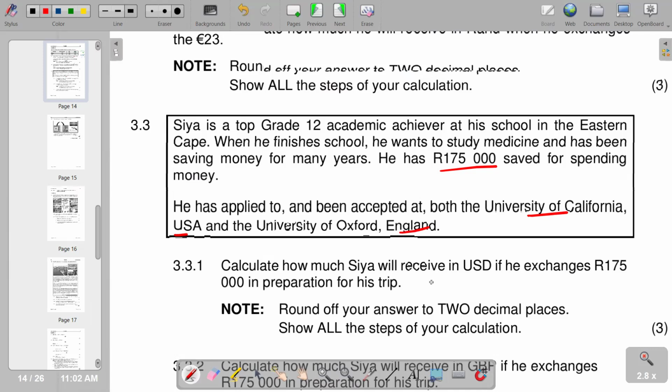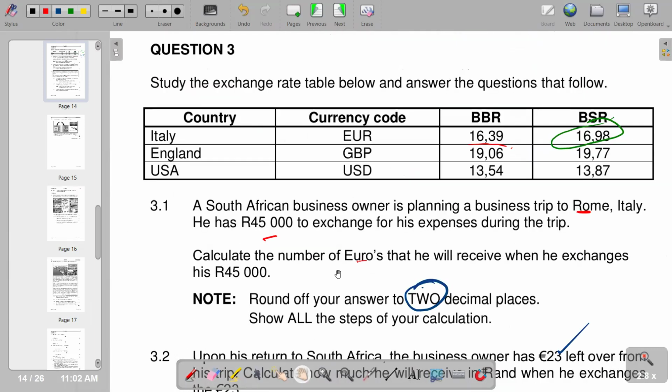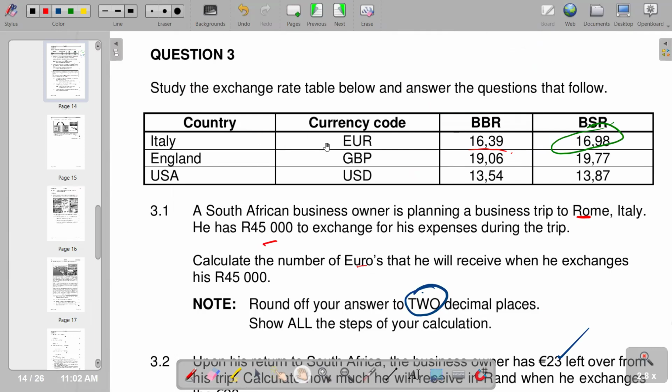So this person wants to buy the USD using the rands. So from the point of view of the bank, it is selling that USD. So we can just go back to our exchange rate table, and we see that in this case, we are going to use the rate that we have for selling, since this person wants to buy the USD and the bank is selling.